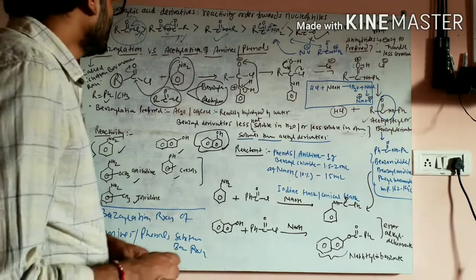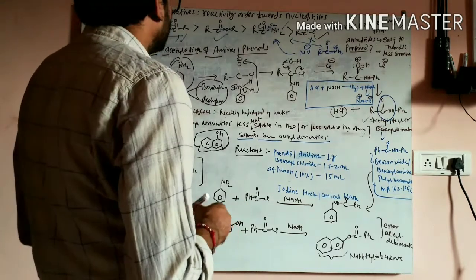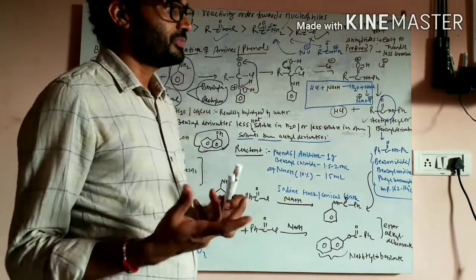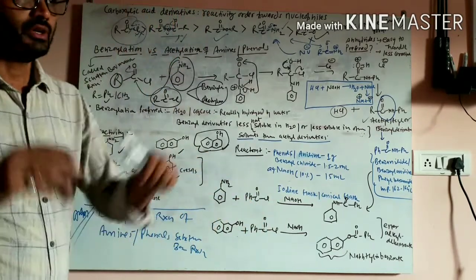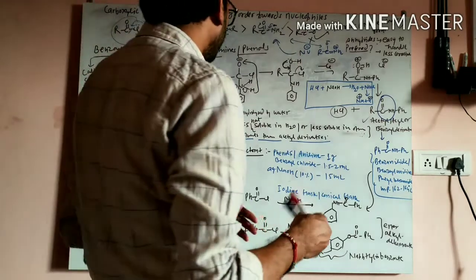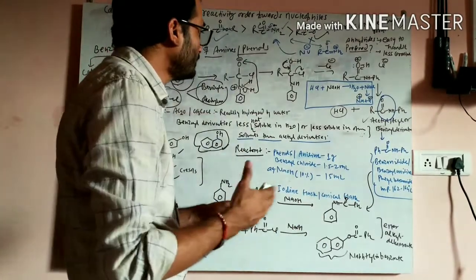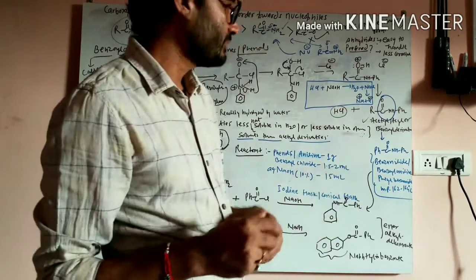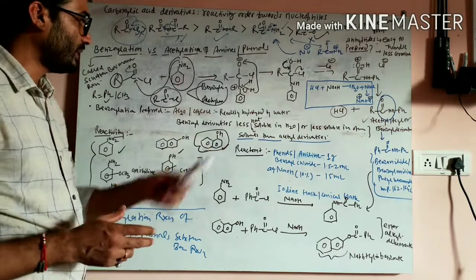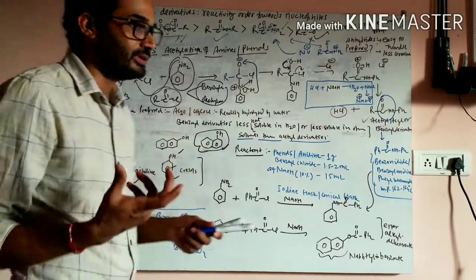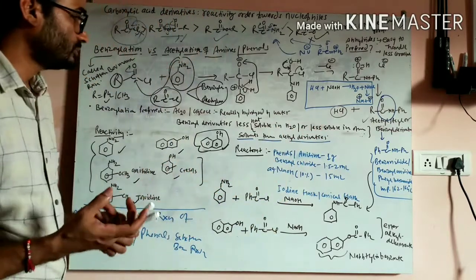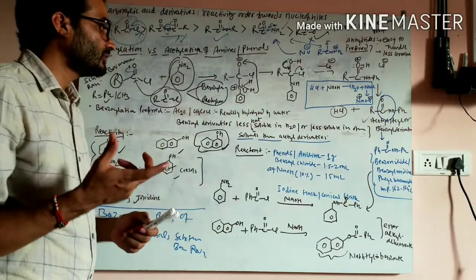Okay. Now, how will you perform this reaction in the laboratory? This is the discussion portion of the reaction. What will be the course of the reaction and how will you perform it in your laboratory? So simply, the reactants will be either a phenol or aniline, and you will take 1 gram of aniline or 1 gram of phenol into an iodine flask or conical flask.